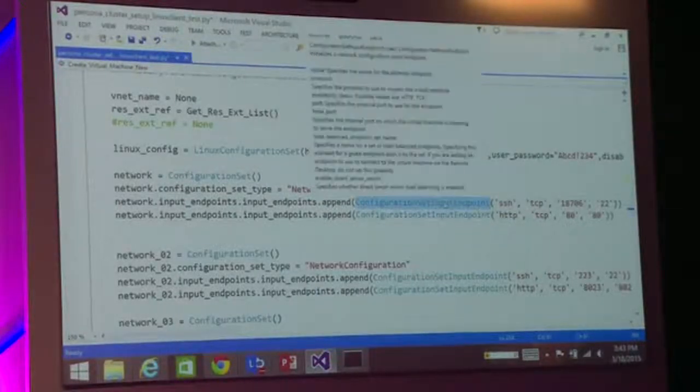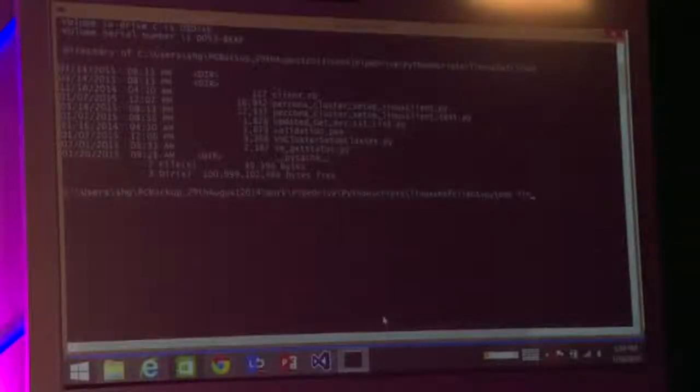This configuration set input endpoint is a Python class. So it's almost like coding, where I'm coding and adding endpoints, I'm doing all of that, and then I'm going to create the VM using an Ubuntu image. If you have a custom image, you can give a custom image name and so on. So I'll quickly run this.